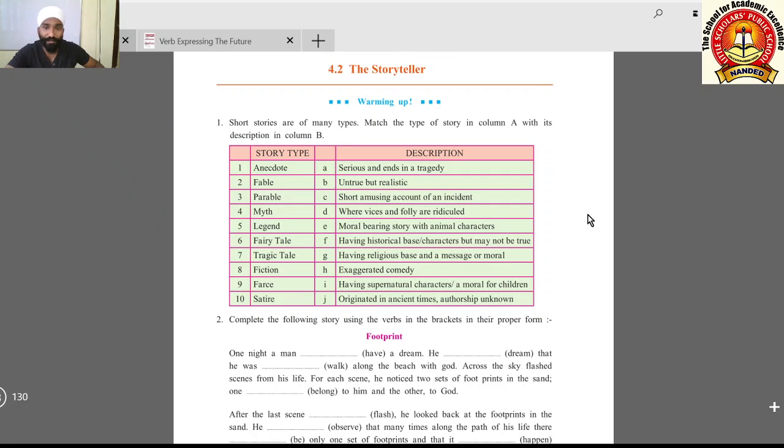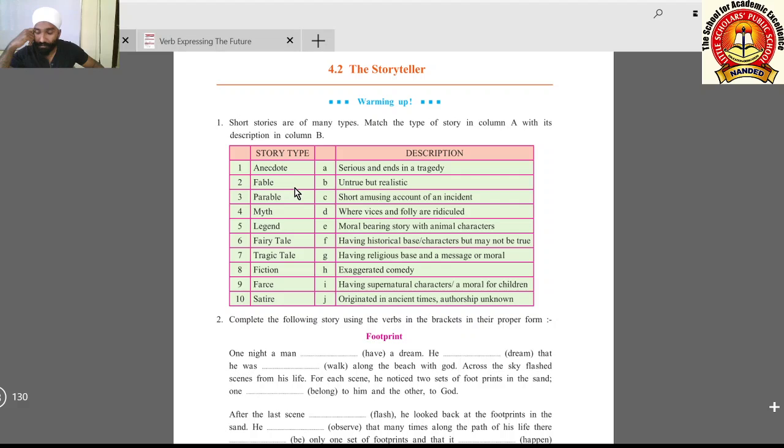First of all, we will solve the first activity. You have to write the answers here itself. Short stories are of many types. Match the type of story in column A with its description in column B. Anecdote means what? C. Short amusing account of an incident. Account of an incident means something happened, and it's an amusing account that you tell to someone.